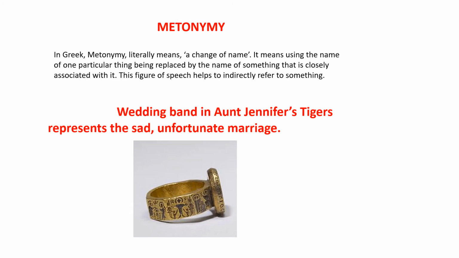What's a metonymy, children? In Greek, this literally means a change of name. It means the name of one particular thing is replaced by the name of something that is closely associated with it. And this figure of speech helps to indirectly refer to something. And the perfect example would be the wedding band in Aunt Jennifer's Tigers, which represents the sad, unfortunate marriage.